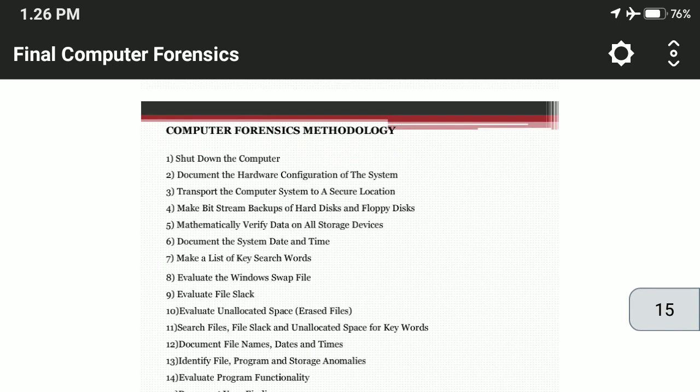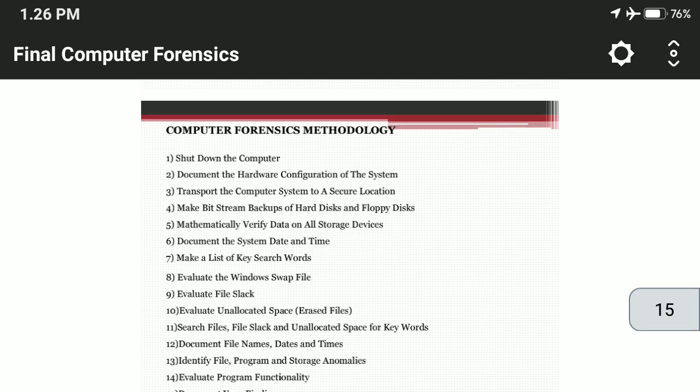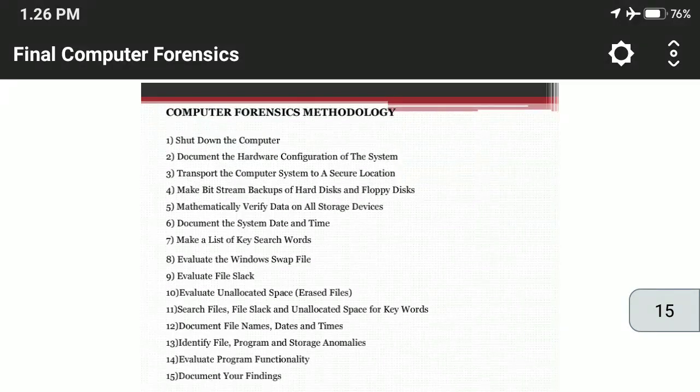Now what exactly is that methodology? These are the listed points followed when doing computer forensics.